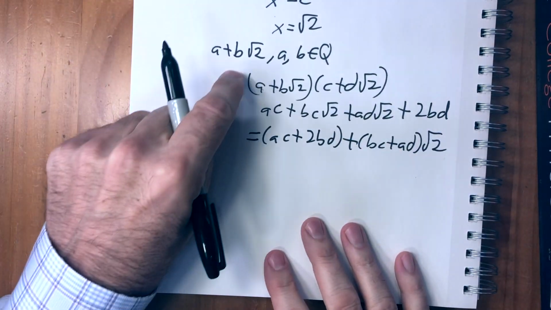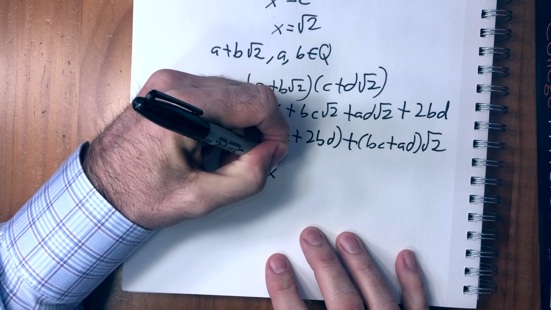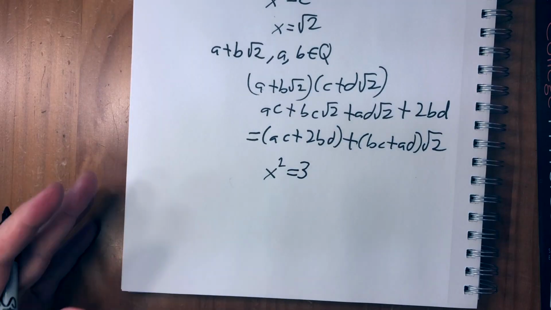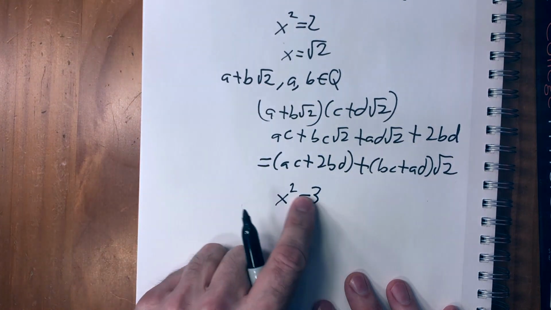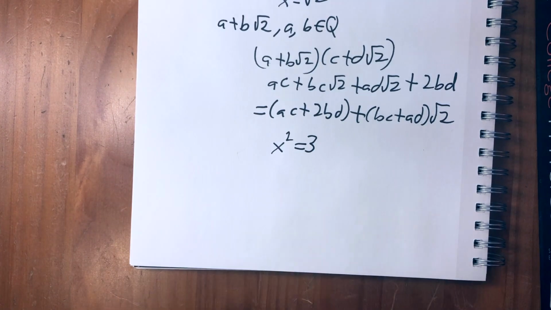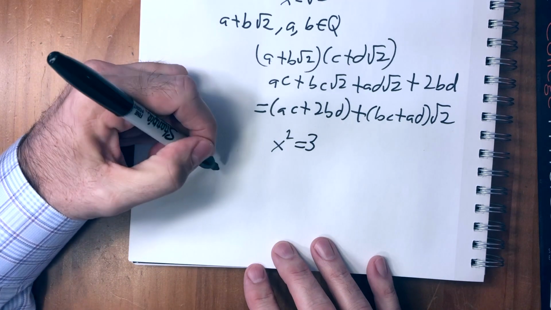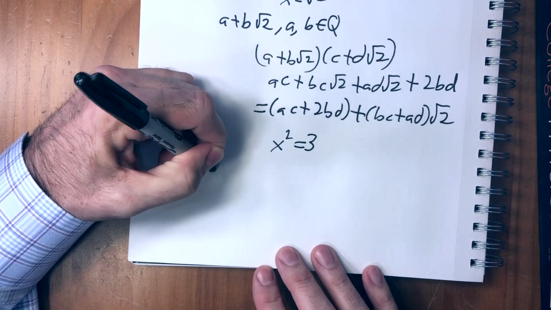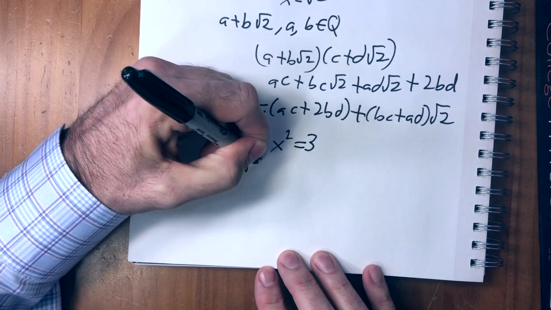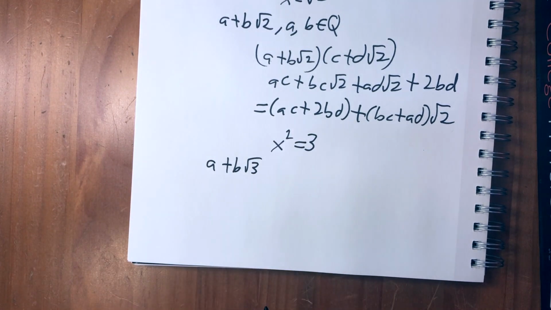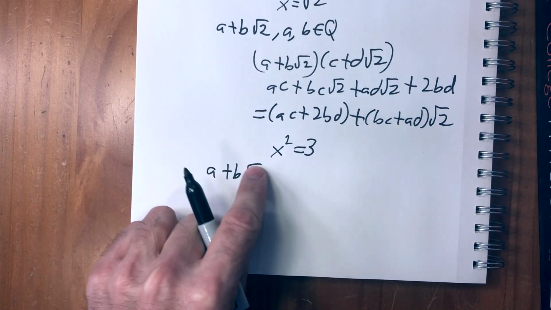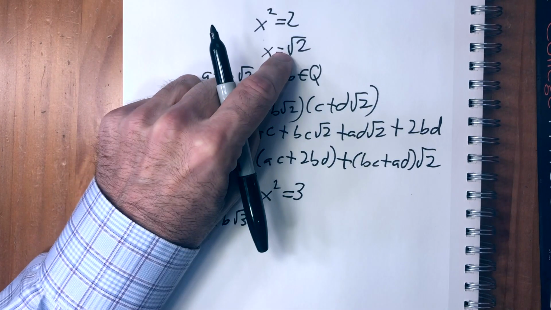But there's no solution in this field for, say, x squared equals 3. No amount of manipulation is going to get a plus b square root of 2 to equal the square root of 3. But we can extend the rationals in a different way. We could make another field that is a plus b square root of 3, which would have a solution to the square root of 3, but this field would not have a solution to the square root of 2.